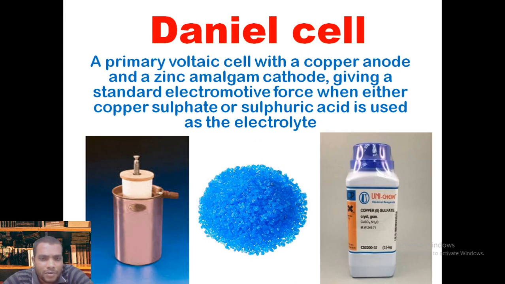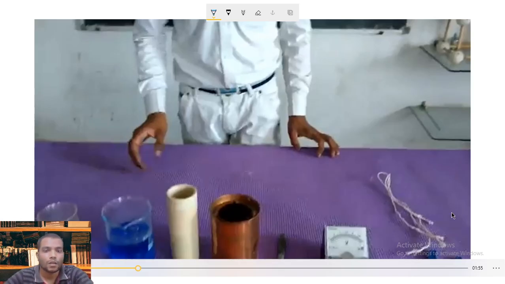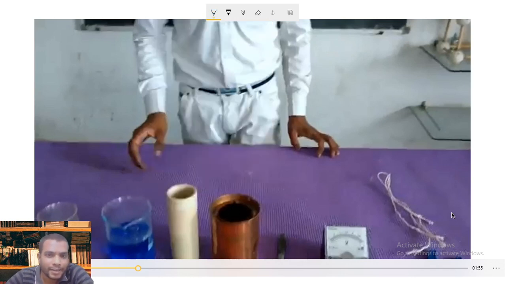The left side is the setup of the Daniell cell. Let us construct the Daniell cell. Here I am going to show a virtual demonstration of the Daniell cell.